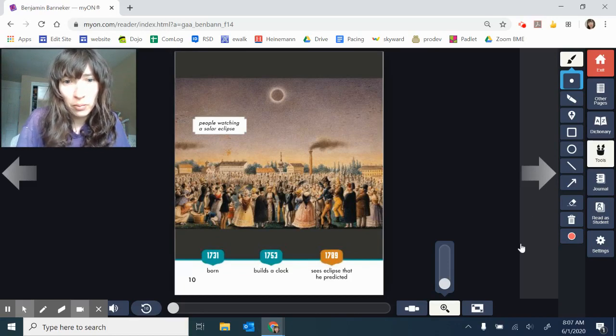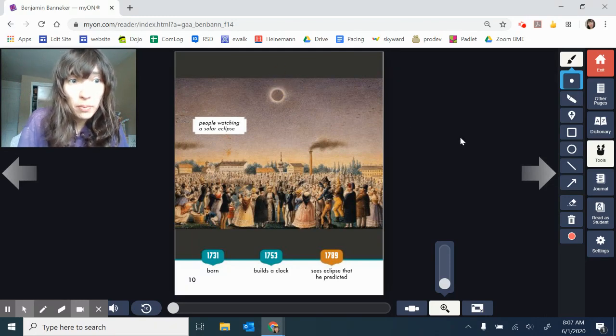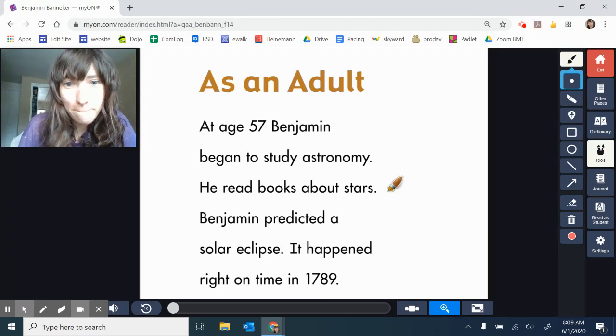This is an interesting picture. Some of you might recognize this as an eclipse. You could learn more about eclipses. You can get onto Mayan and search for eclipse, and you could learn more about that in some other books. As an adult, at age 57, Benjamin began to study, I'm looking at this word and I'm not sure about this word. What could I try?